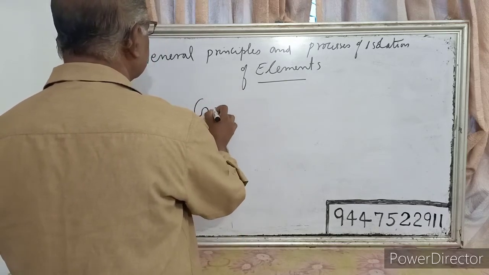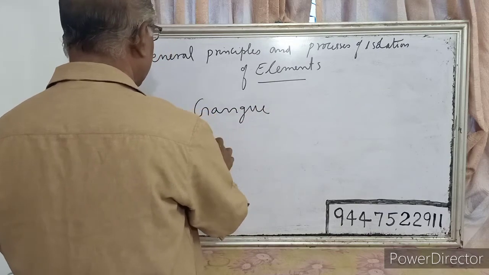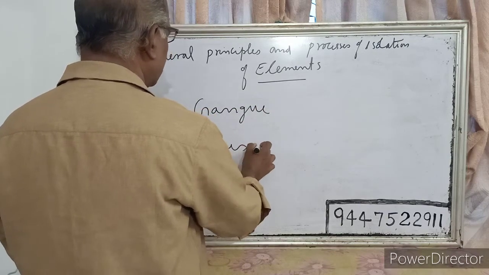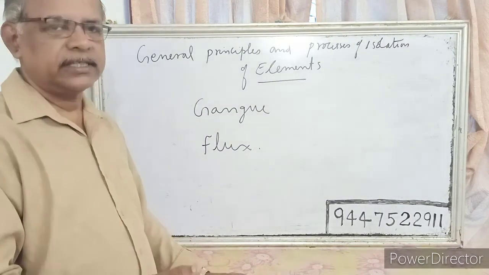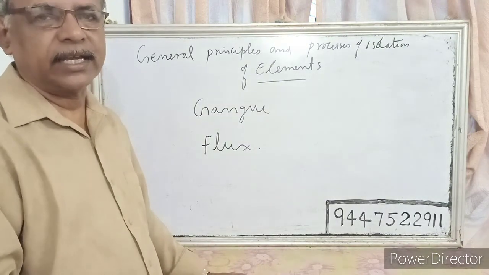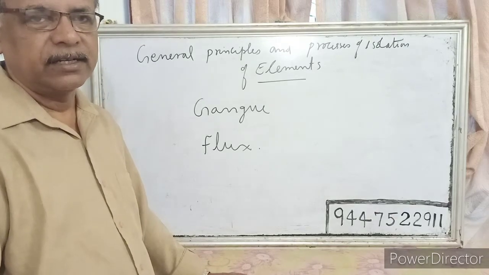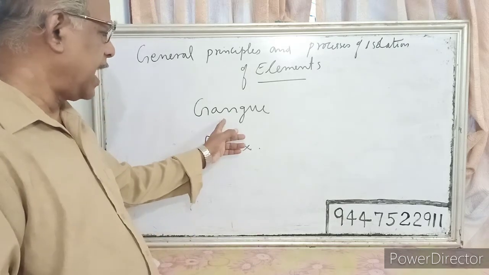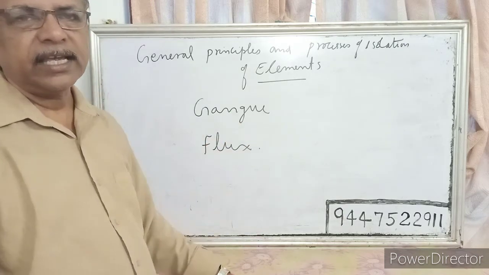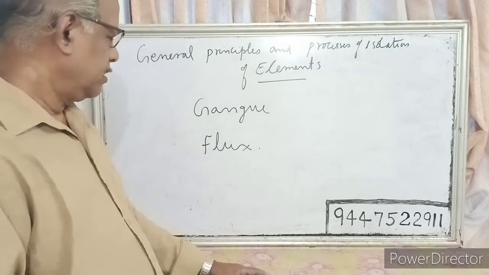Next is gangue and flux. What is gangue and what is flux? You know, these ores are extracted. We are taking ores from the earth, so they will contain many impurities. The impurities that are present in the ore are called gangue.